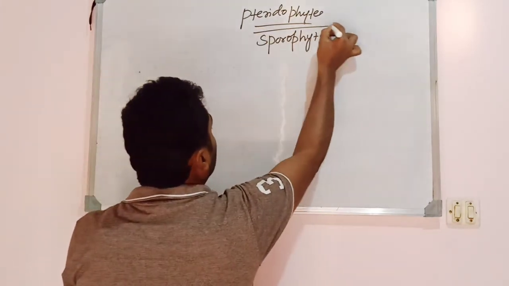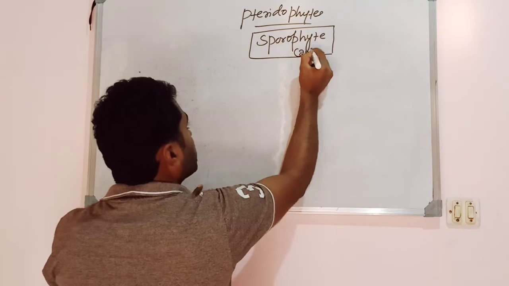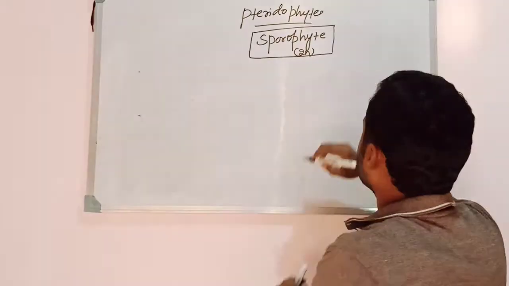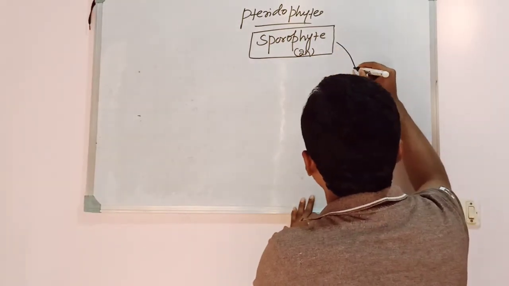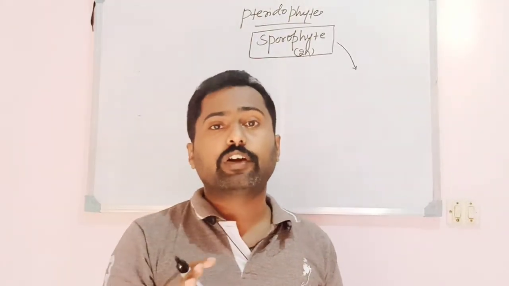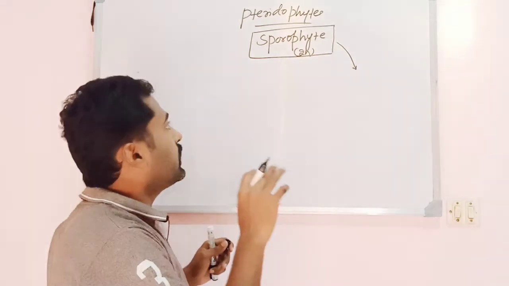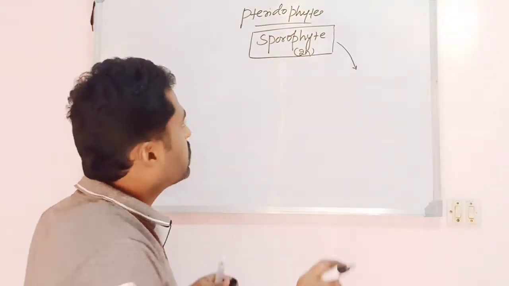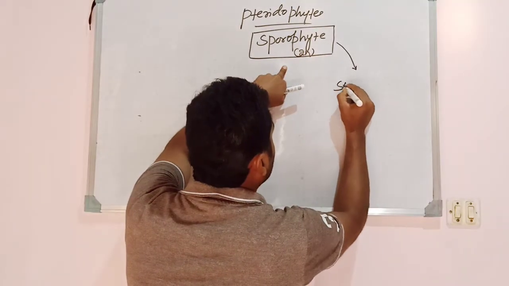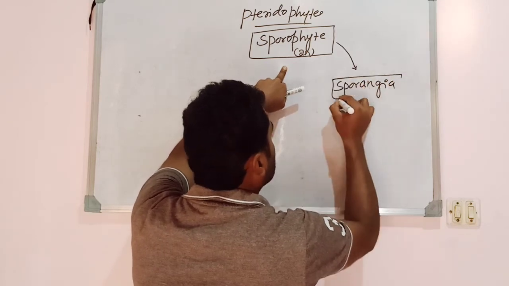Hence the sporophyte is a diploid feature, and it is an independent form, the dominant form in the life cycle. And I am talking about the homosporous pteridophytes. If I consider the heterosporous pteridophyte, you have to write the two forms of spores like microspores and megaspores. But when we consider the homosporous pteridophytes, they bear only one kind of spore. The sporophytic plant body bears the sporangia. You know what the sporangia is? That is nothing but the spore bearing structure.